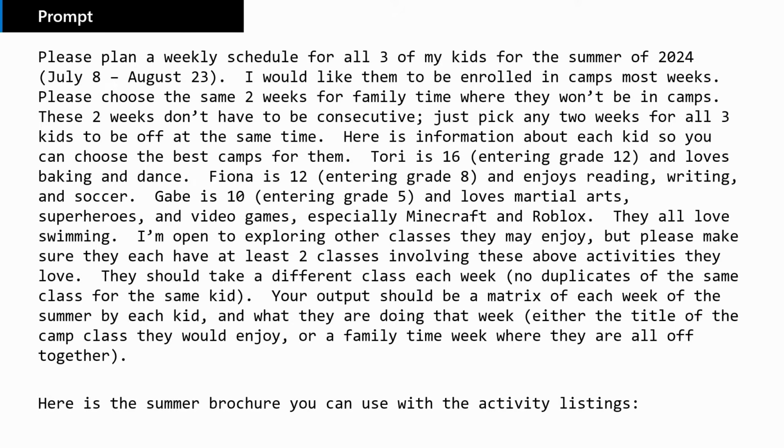Then I gave data about each kid. Tori's entering 12th grade. She likes baking and dance. Fiona likes these things, et cetera, et cetera. And then all of their grade levels. I'm open to other things, but try to optimize for the things that they love. Then I said your output should be a matrix of each week of the summer by each kid. Give me that, because that's what I'm working towards.